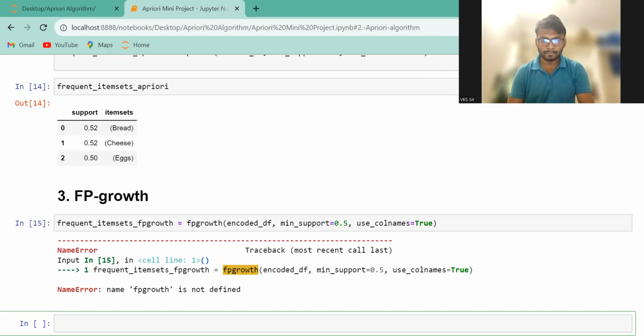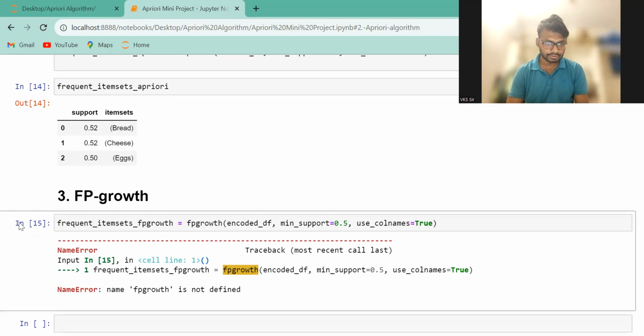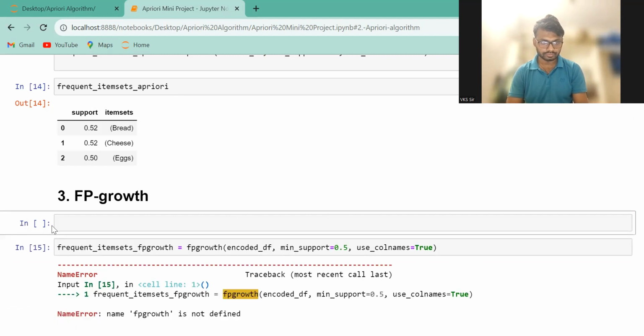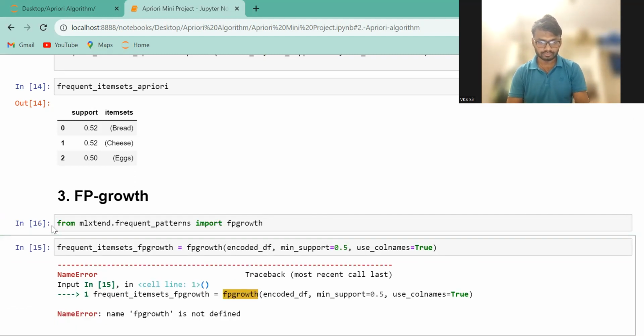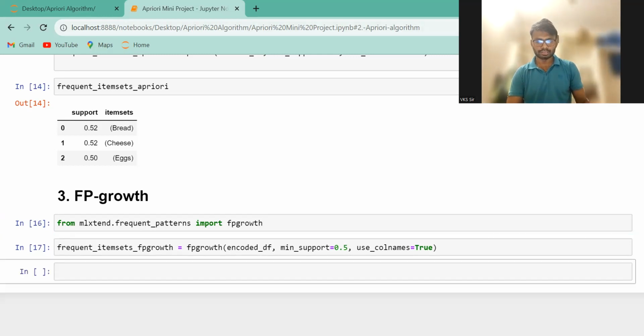Okay, for executing that one, again the same problem. So you have to just insert the libraries. Okay, so now it is successfully run. And then we have to just display the frequent items which are found by the FP growth.